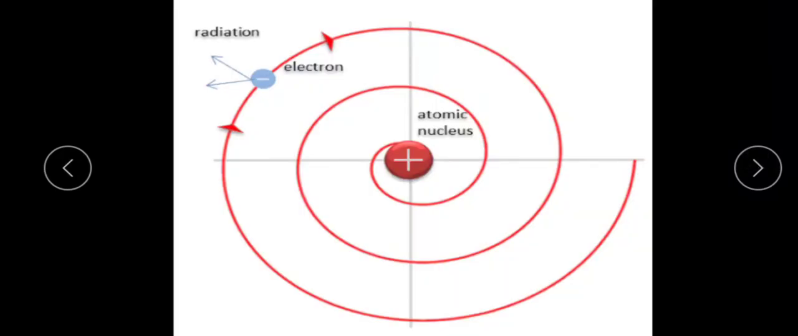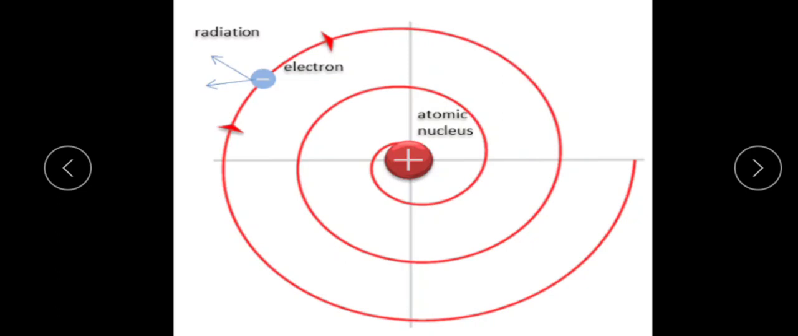Here the topic is the Bohr's model of hydrogen atom. Before going to explain this atomic model, there is one more classical electromagnetic theory. So first we should know that concept.